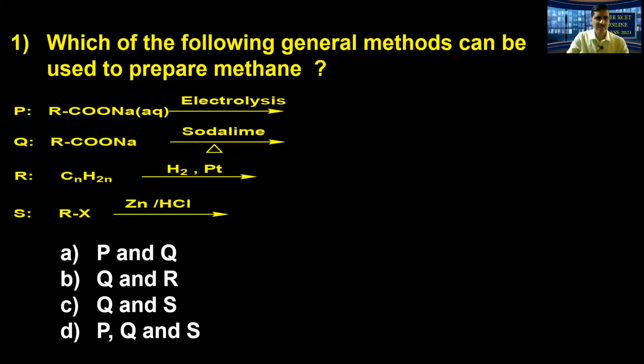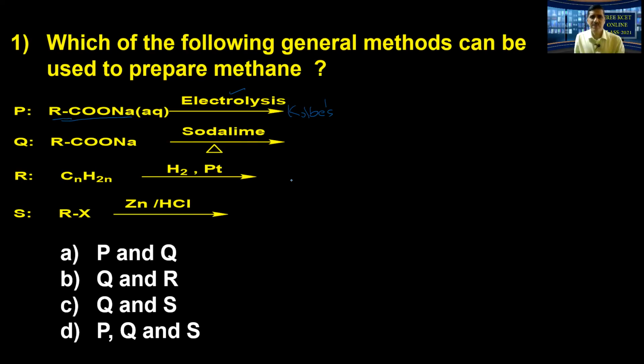Let's start the question: which of the following general methods can be used to prepare methane? P, Q, R, S are the four methods. Let's try to analyze and work out. RCOONa, what is this? Sodium salt of carboxylic acid. Electrolysis, what is this? Kolbe's electrolytic method of the preparation of alkanes. So at the anode, the respective alkanes are going to be liberated.